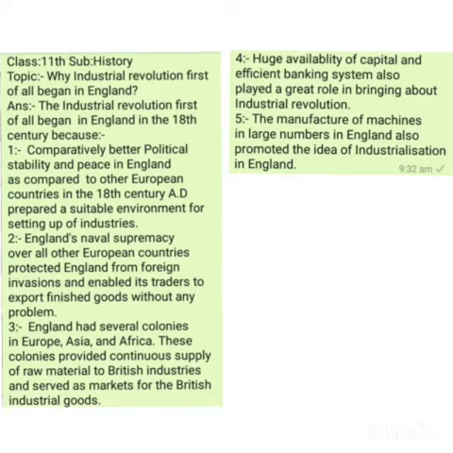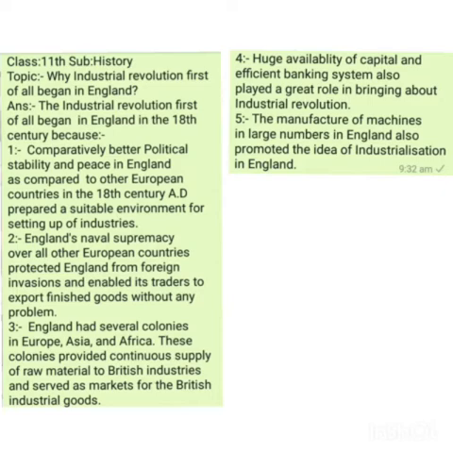What two great advantages? Number one, dear students, we know that in the Industrial Revolution there was an enormous increase in machine production and in the production of finished machine-made goods. And to continue this process of producing huge quantities of goods, the industries in England needed continuous supply of raw material.